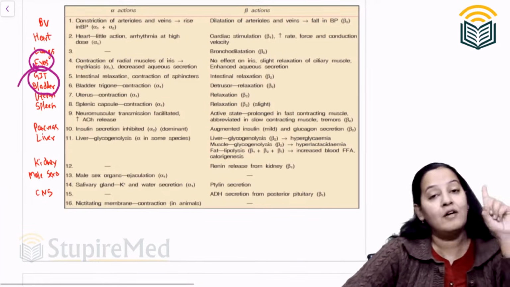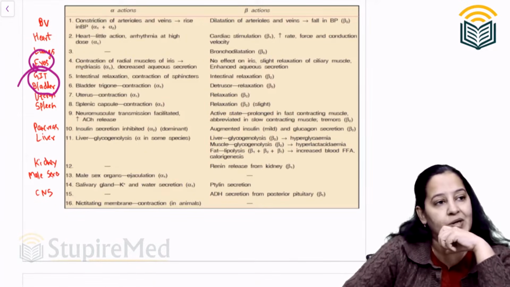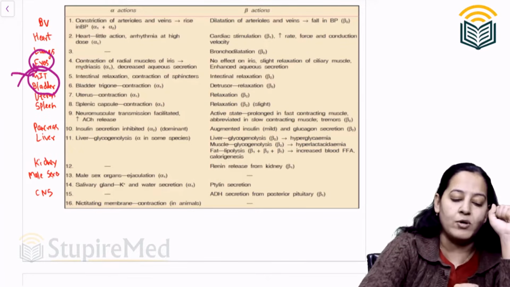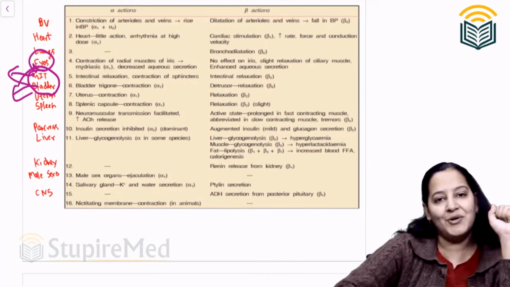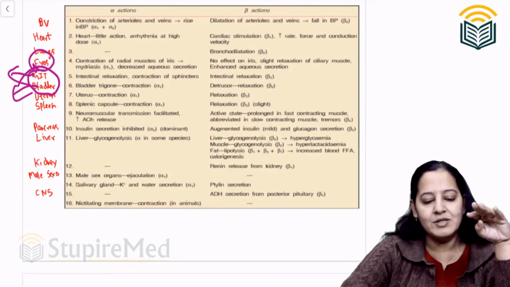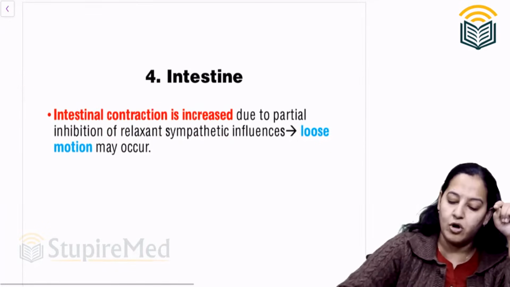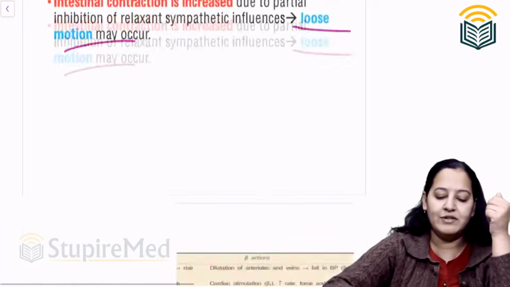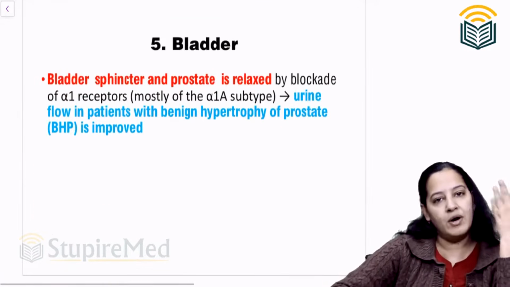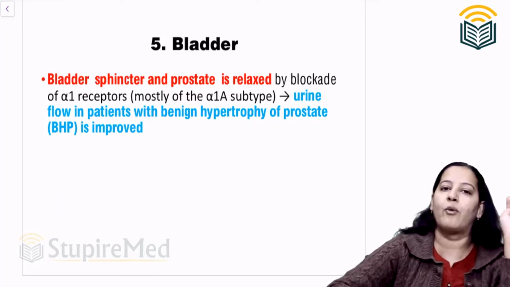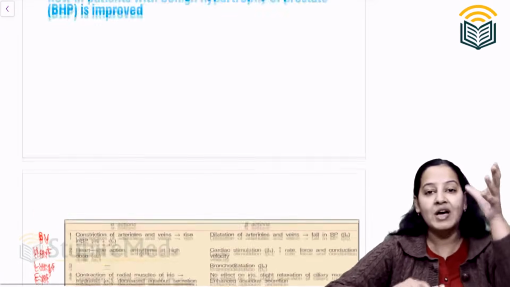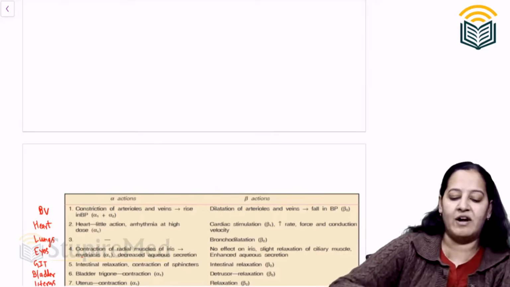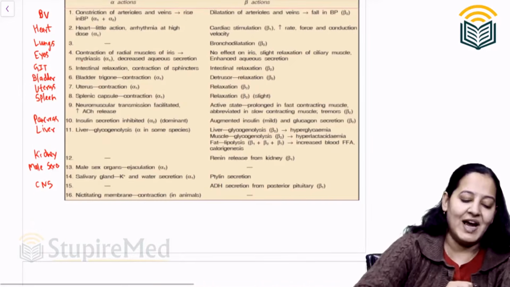GIT and bladder. What noradrenaline was doing normally at alpha receptor: in GIT it is causing constipation and in bladder it is causing urinary retention. So alpha blocker will do the opposite. Alpha blocker will cause loose motion, that is constriction of the muscle and relaxation of the sphincter. And in bladder also it causes urine flow. So it is useful in BPH. It causes constriction of the detrusor muscle and relaxation of the sphincter, just opposite of alpha agonist. So that is GIT and bladder.